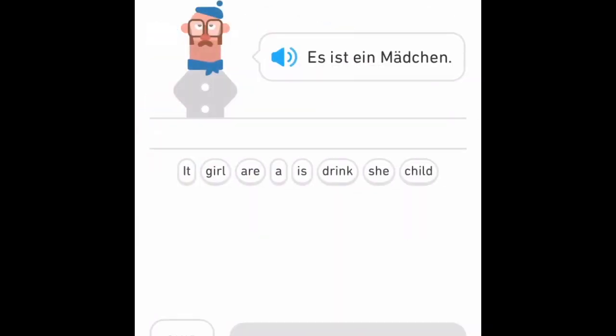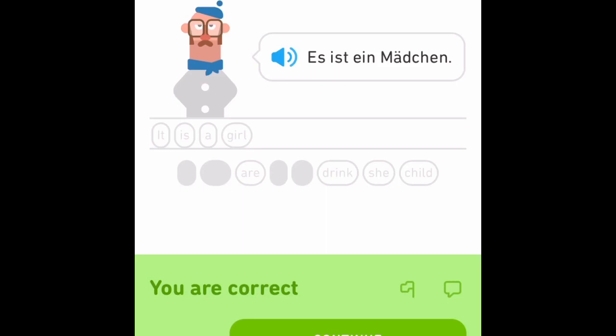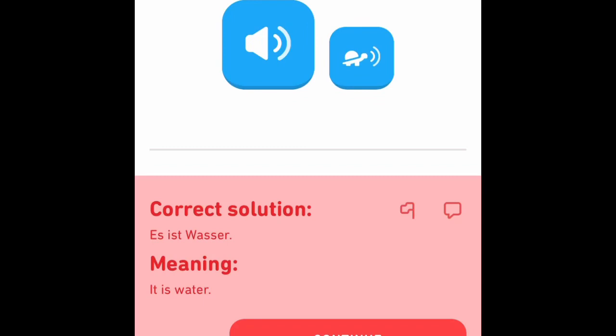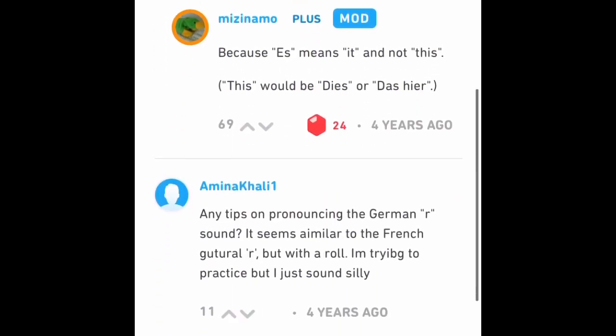So that was incorrect, so it's made it a bit easier for me. So you have to put the words in the correct order. If you want something a bit more difficult, you can change the difficulty level so that you can write in your own answers. You can make something a bit slower, so if you're finding the tempo of the listening a bit difficult, you can press on the turtle there, as you can see, to make it a bit slower. Okay, so then we are going to have a look at what happens when you get something wrong. You can go to the forum and you can see why it's wrong. You can get tips from other people.